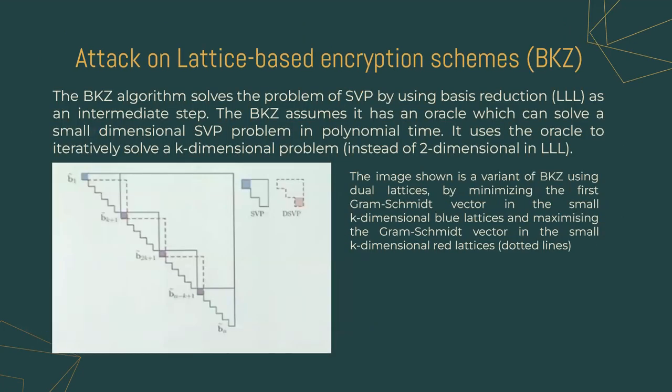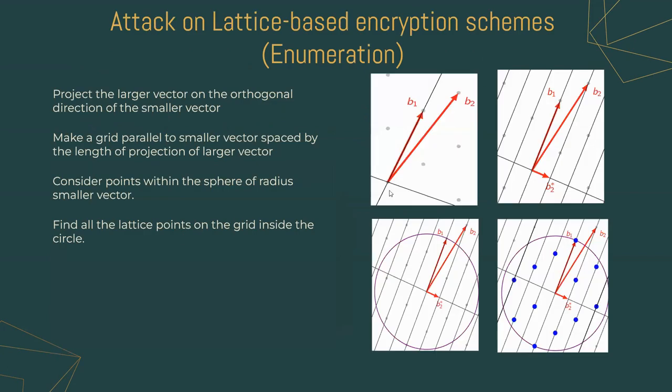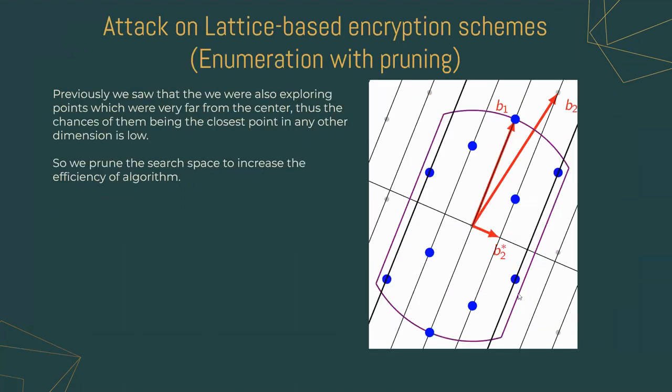BKZ uses a polynomial time oracle for solving SVP in a smaller dimension and iteratively uses LLL for basis reduction. In the enumeration technique, the larger vector is projected orthogonally on the hyperplane of the smaller vector. Then a grid is made parallel to the smaller vector and spaced by the length of the projection. The points that are within the sphere of the radius of the smaller vector are considered. Then the search space is reduced, as these are the only candidates that are chosen. In this, the search space can be even pruned.